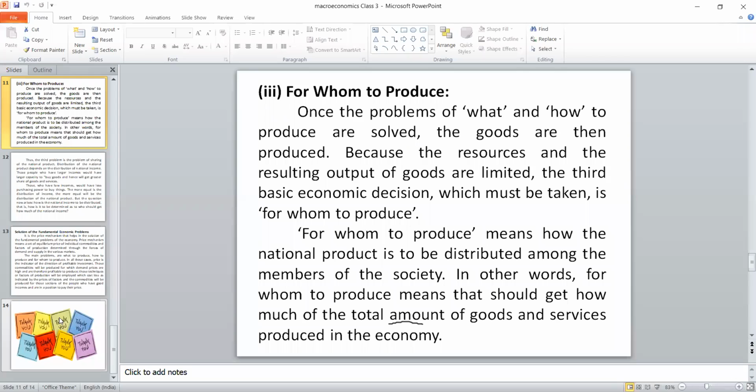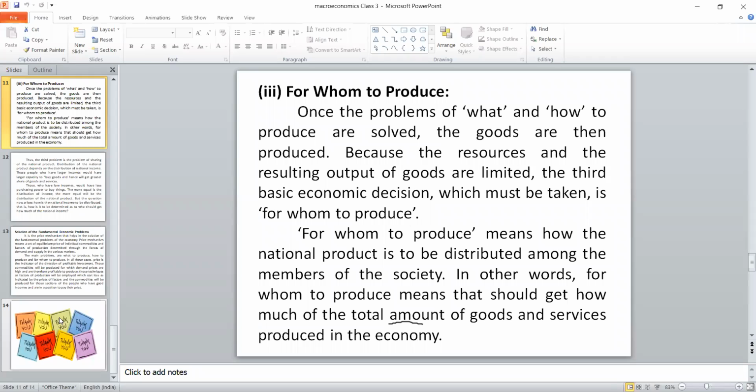Using these resources, we have to decide for whom to produce, whether we are producing for the poor, for the low income group, for industry, or for export. Based on the purpose of producing, for whom to produce means how the national product has been distributed among the members of the society. That is why the next topic we are going to discuss is the society capability.